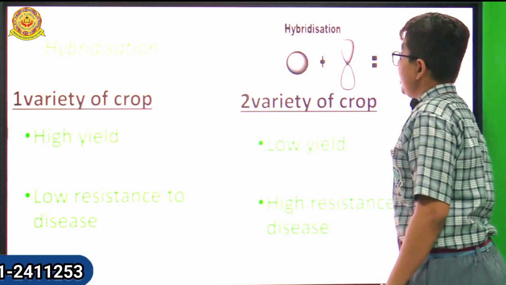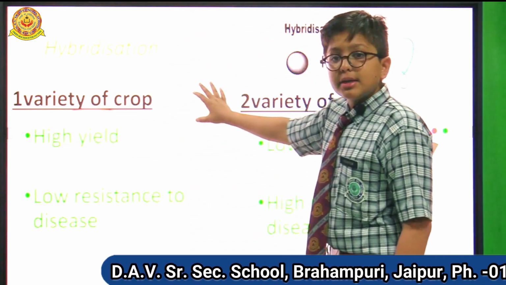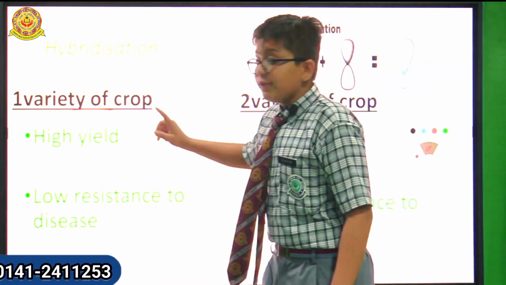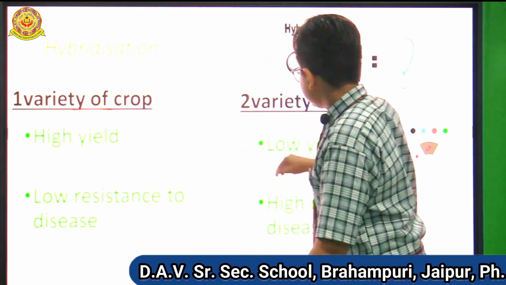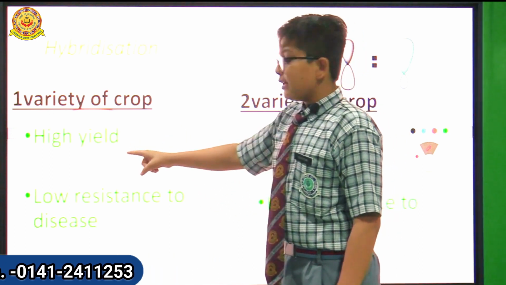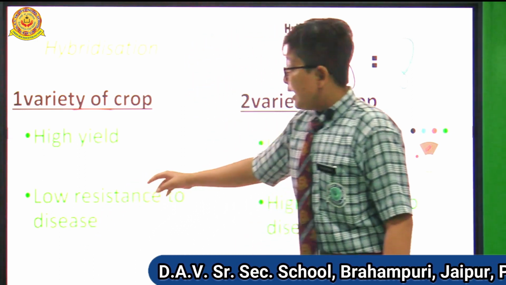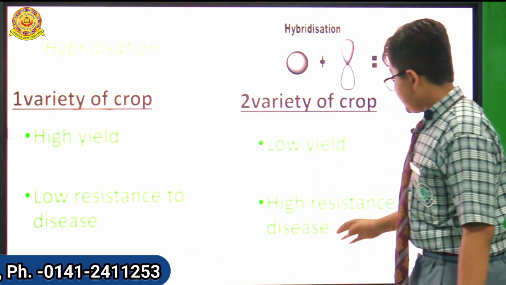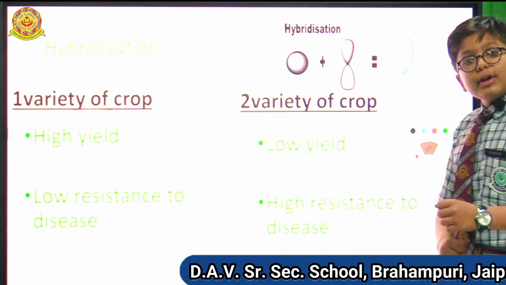Hybridization. If I have one variety of wheat and a second variety of wheat, in the first variety there is high yielding of the crop. In the second variety there is low yield, but there is high resistance to diseases. This crop can fight disease, but the first crop has low resistance to diseases.